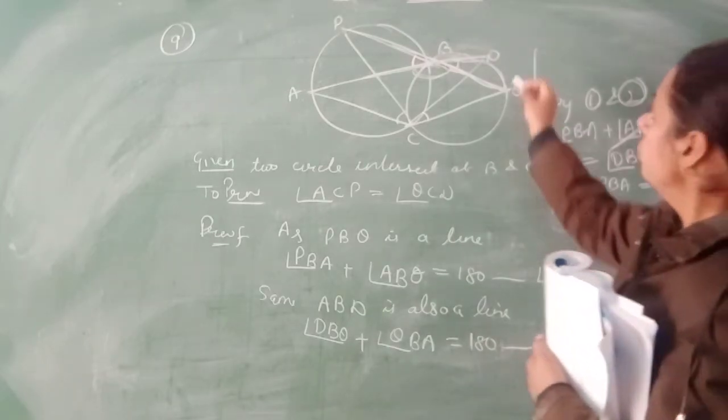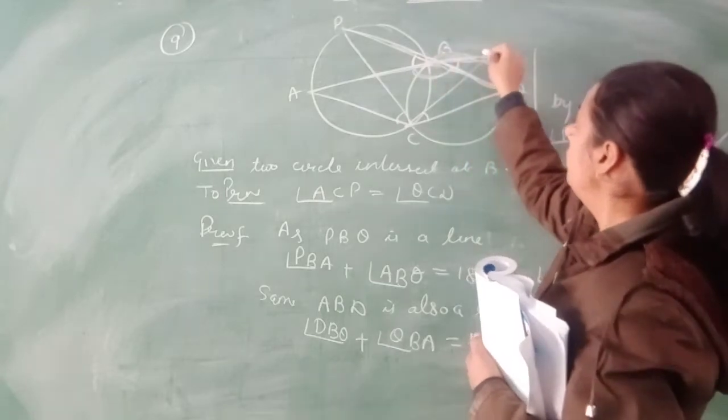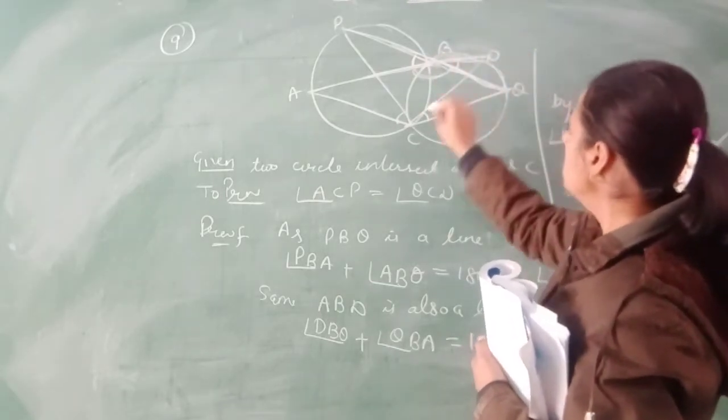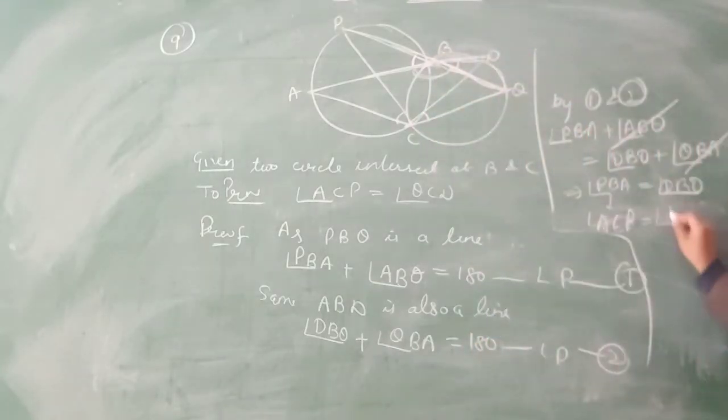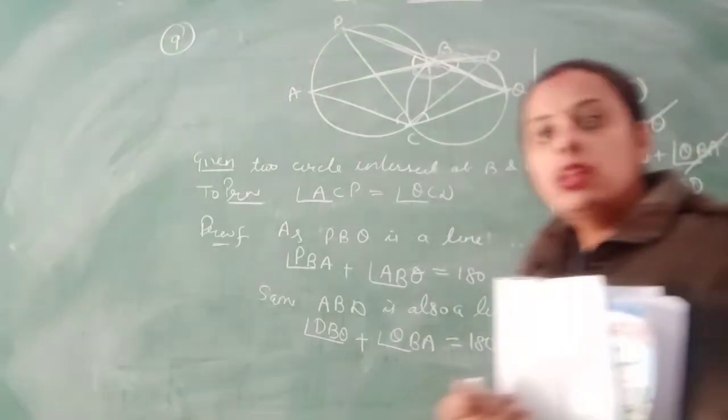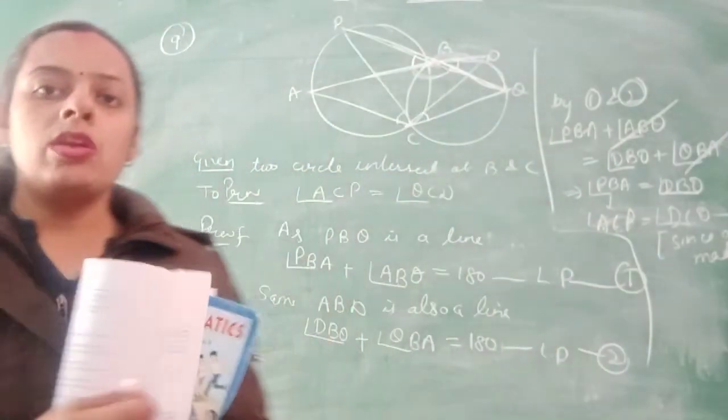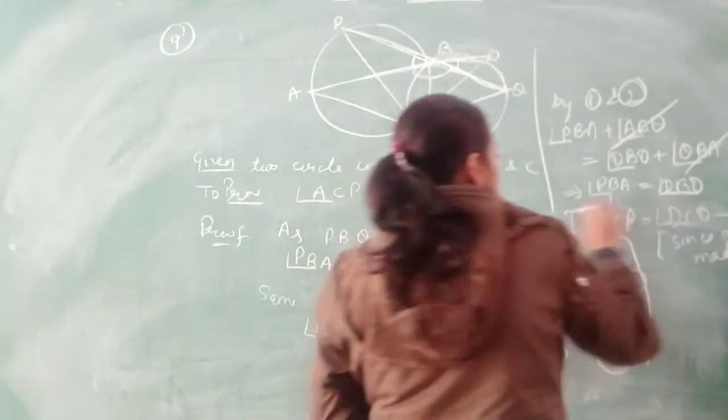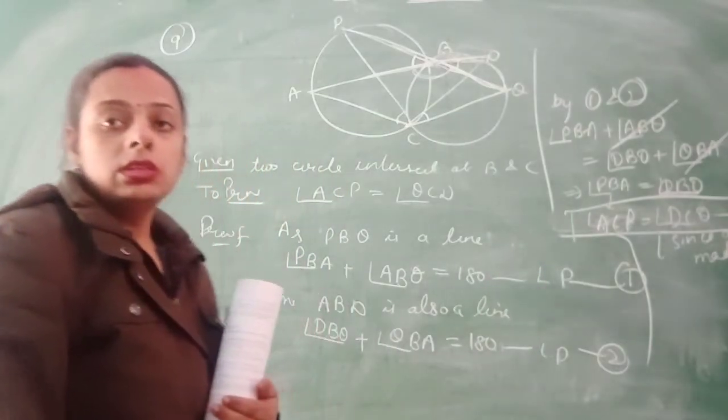and QBD will be equal to DCQ, because angles made by the same segment are also equal, so this will be equal. Clear?